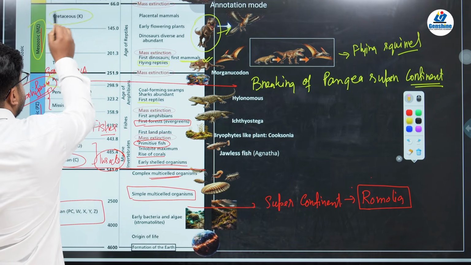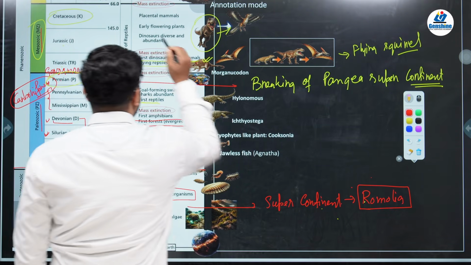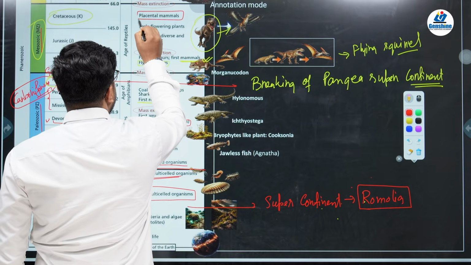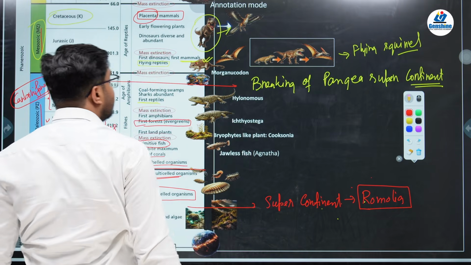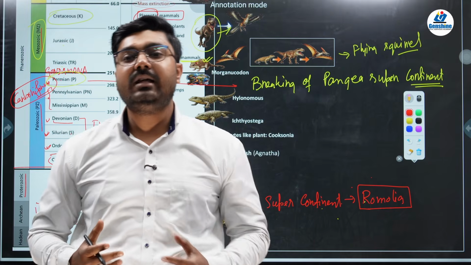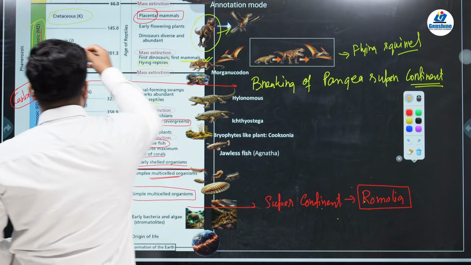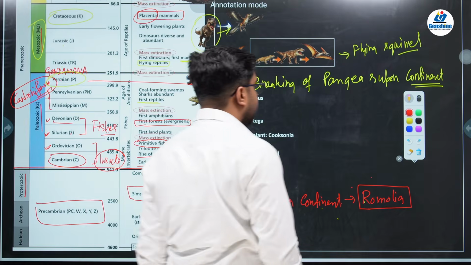Remember about Cretaceous, that it is in the Cretaceous when there was introduction of placental mammal. What is the meaning of placental? That is, they have the ability to give birth. That is, they can carry their baby in their womb and then give birth. Okay, so this is all about your Mesozoic period.